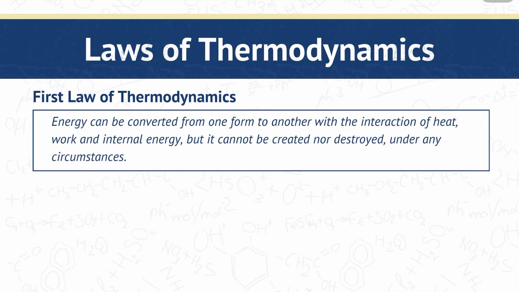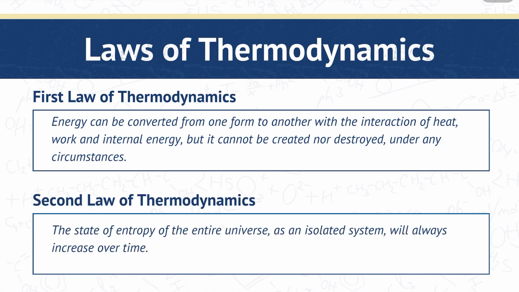So for the laws of thermodynamics, we have the first law, which states that energy can be converted from one form to another with the interaction of heat, work, and internal energy, but it cannot be created nor destroyed under any circumstances. So the emphasis here is that the first law of thermodynamics says that energy cannot be created nor destroyed. So the energy, regardless of the form, should be balanced. And the second law of thermodynamics deals with the entropy of the system, which says that the state of entropy of the entire universe as an isolated system will always increase over time. So entropy of the entire universe should always be positive.